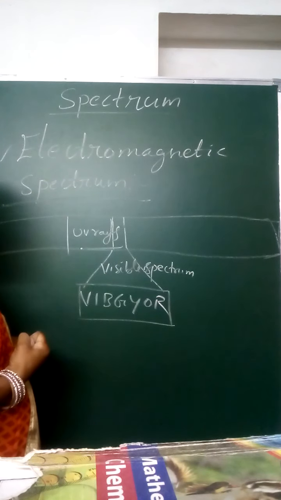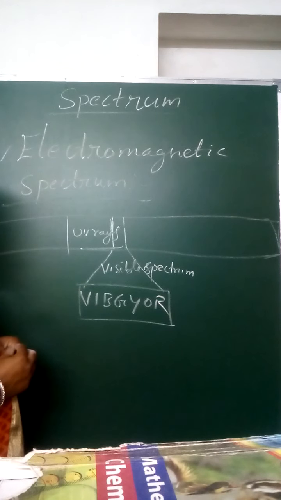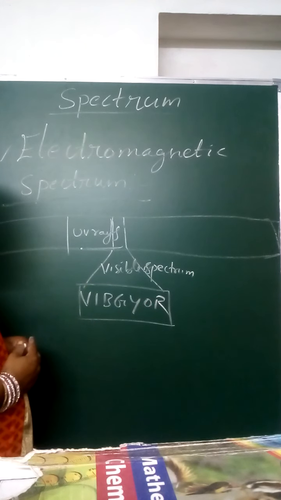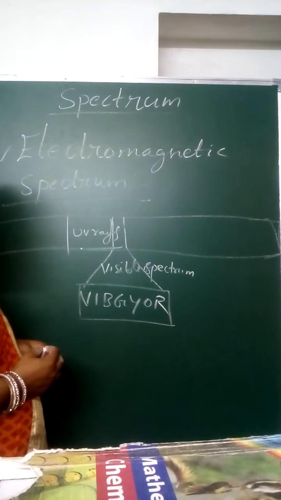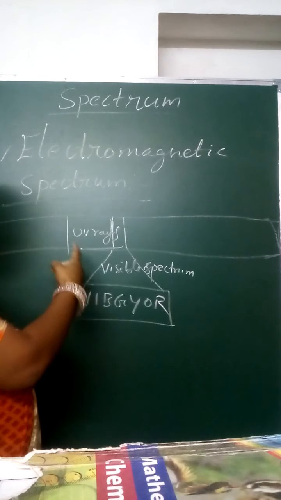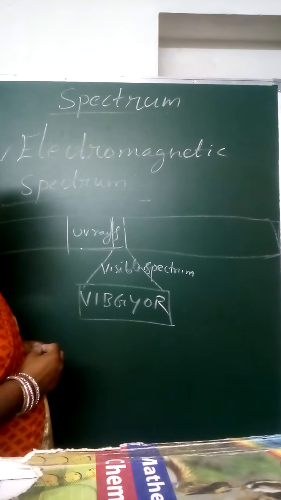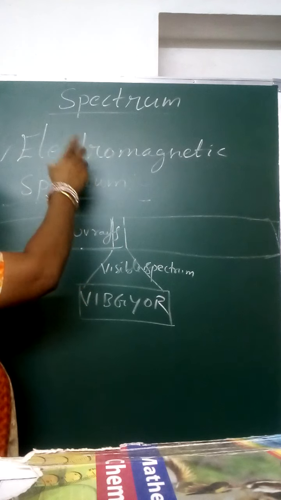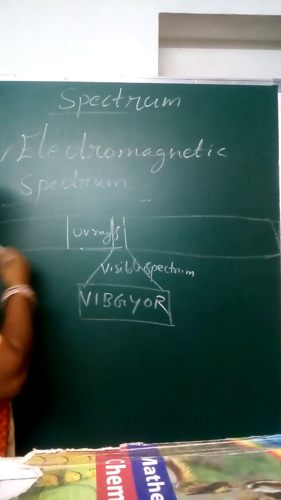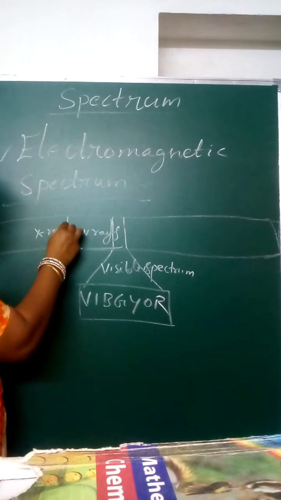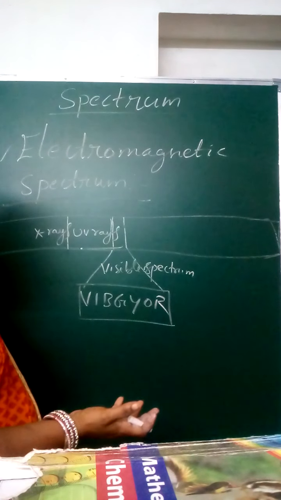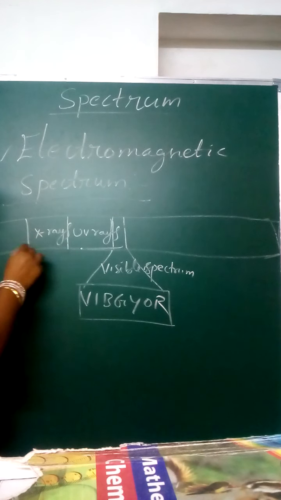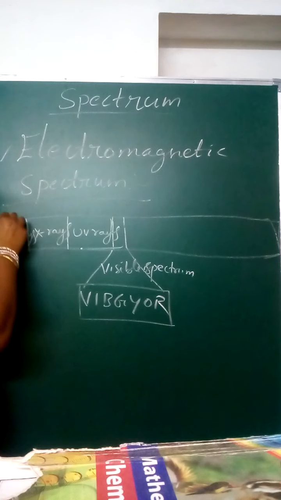It protects us from UV rays, and it will be spoiled if we pollute our environment. UV rays are also part of sunlight. Then X-rays, which we know because we use them for medical purposes, are also in the electromagnetic spectrum. Then gamma rays and cosmic rays.